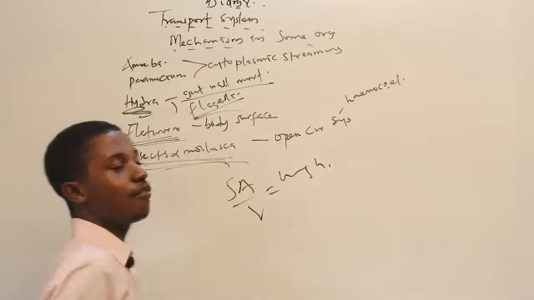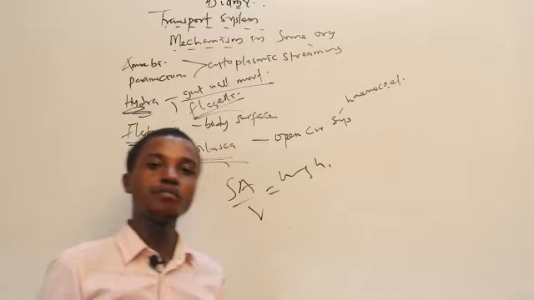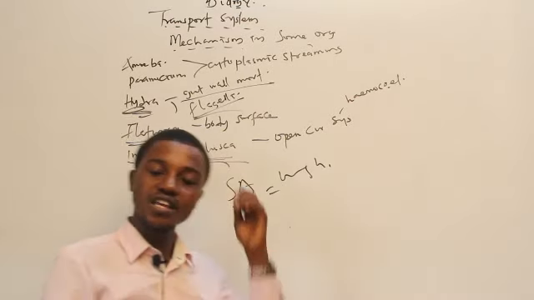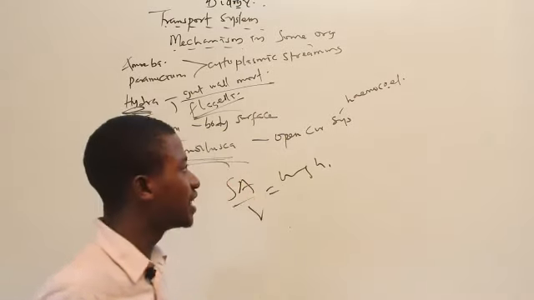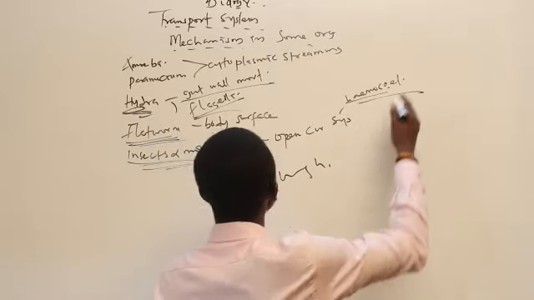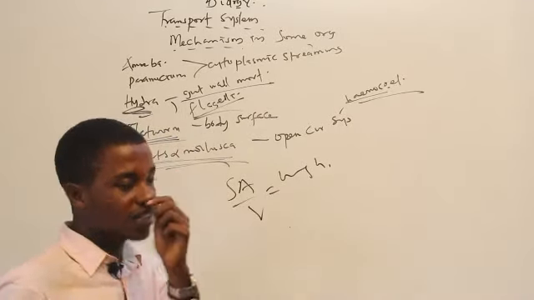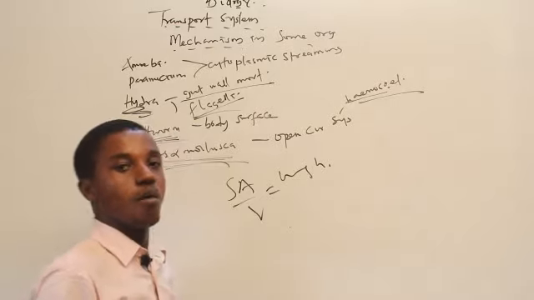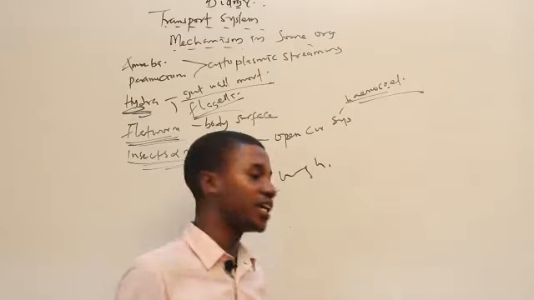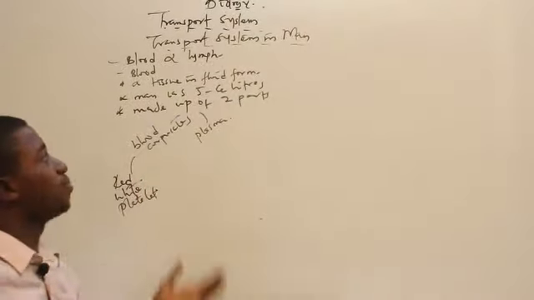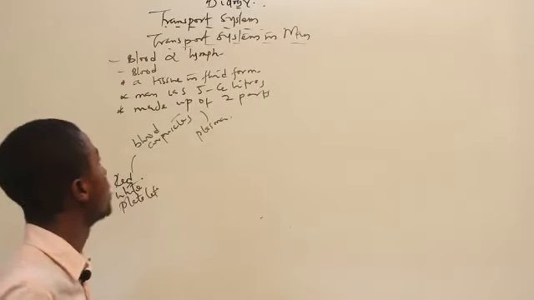Insects and mollusca have an open circulatory system. So this will happen: the heart opens, the heart pours out blood into a body cavity called the hemocoel. And so that is it about mechanisms of transport in some organisms. We're going to be looking at that of man specifically, the transport system in man, the transport system in you and I.